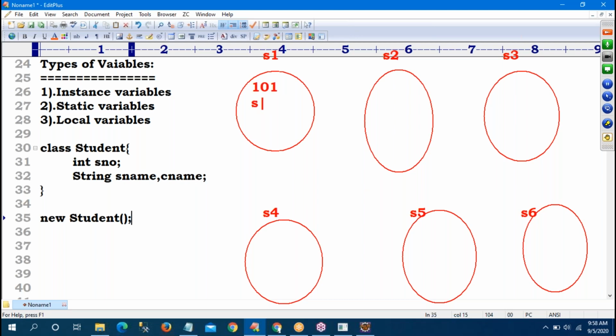What is the name of the student? Sunny. Second student, will the number change or not? Student name Bunny. Third student, the number changes, the name changes, Winnie. Next student, 104, Chinni.